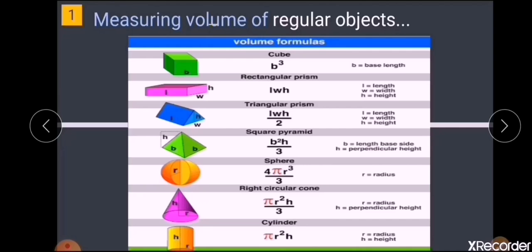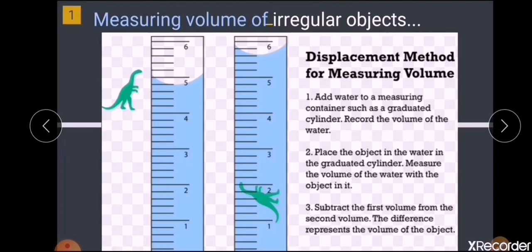That is, for measuring the volume of regular shaped objects, if we know the length, width or breadth, or height of that shape properly, we can find out the volume directly using the mathematical formulas. Now, the main problem arises if the object is irregular, or not having any regular shape: how will we find the volume of the object?